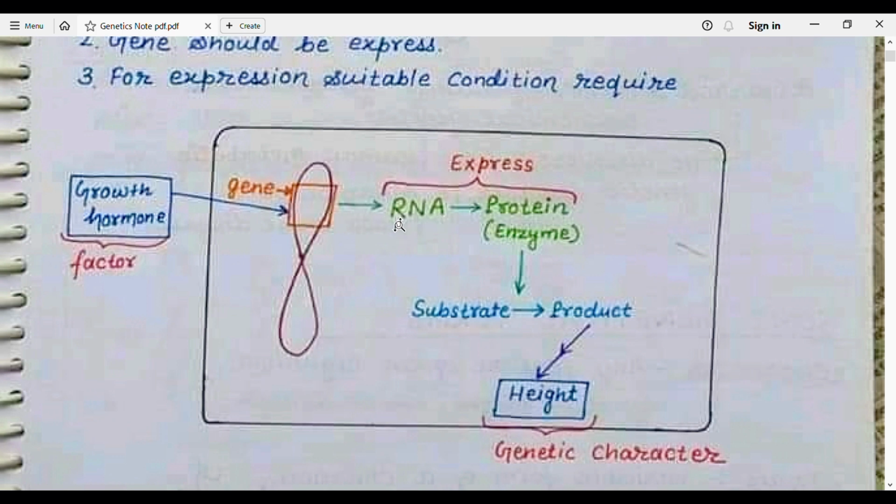This process is known as transcription, and when proteins are produced from RNA, it is known as translation. If the protein or enzyme attaches to the substrate, it will produce the products. And if, for example, this product controls the height of a plant or of an organism, then this is how the gene expresses itself, how the genetic characters are produced.